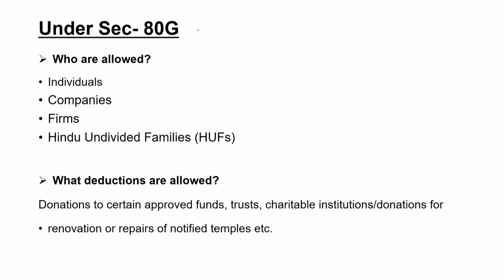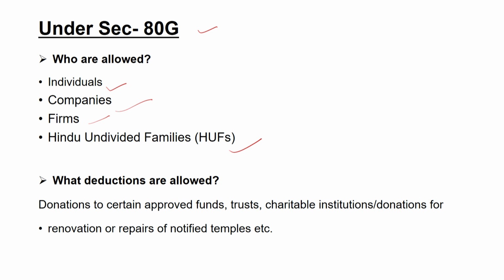Now, the next section is 80G. 80G is allowed for these different categories of the assessee such as individual, companies, firms and Hindu undivided families. So, we have talked about the different type of assessee in our first lecture of this module.